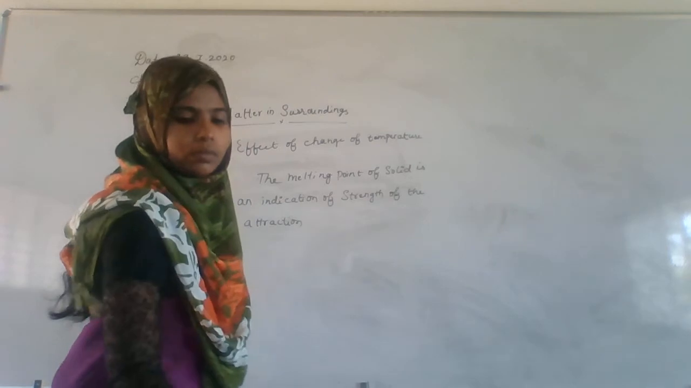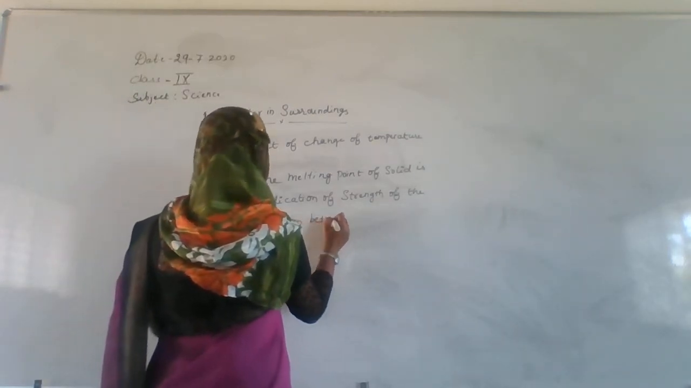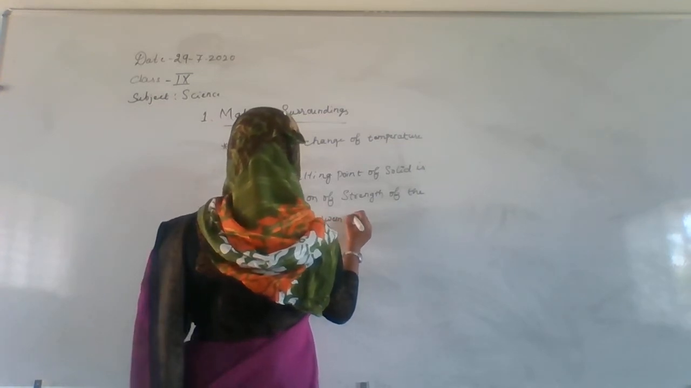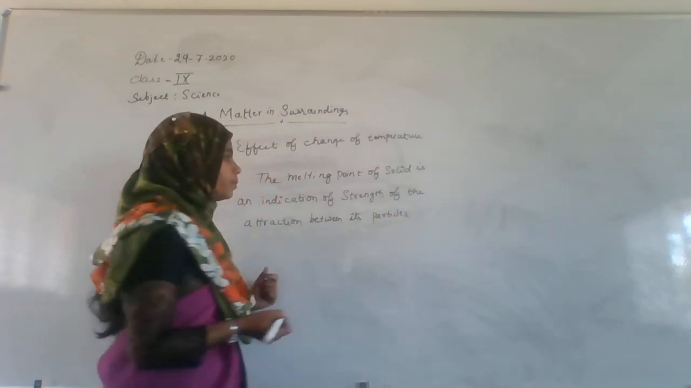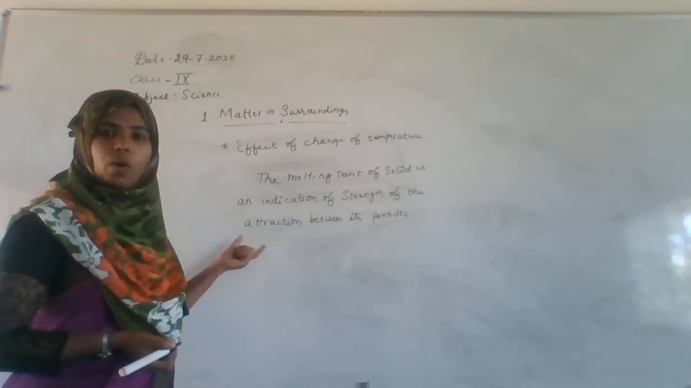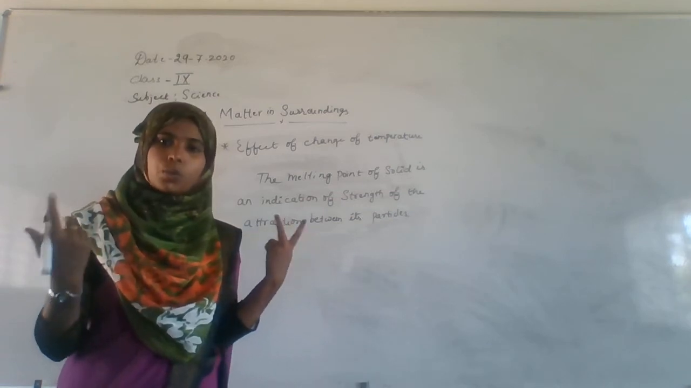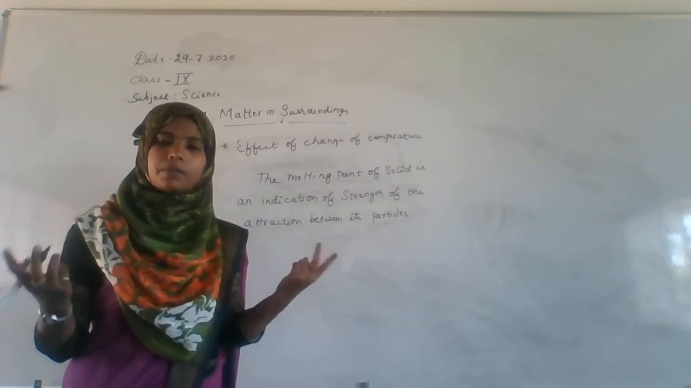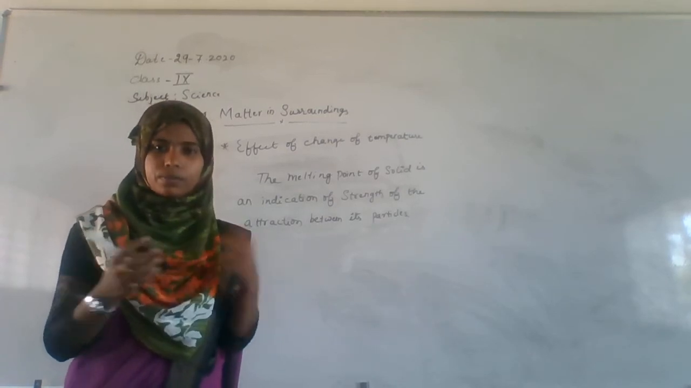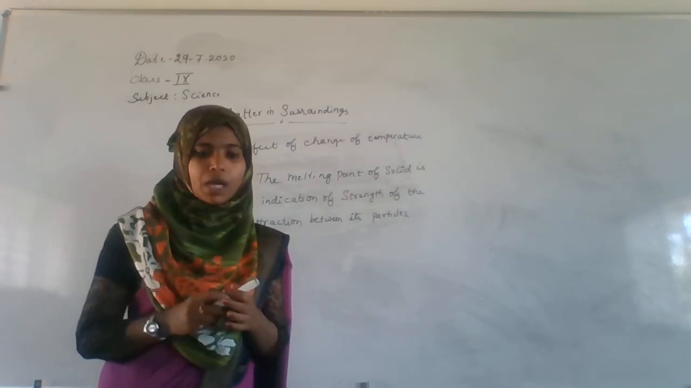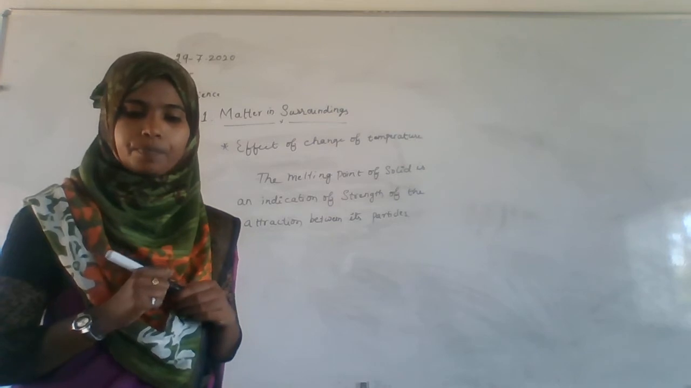Attraction between particles. The melting point means the water or ice is melted, and that indicates the strength between two particles. The strength is expressed in the form of the attraction between the two particles. Okay, and the next one: when a solid melts, its temperature remains the same.